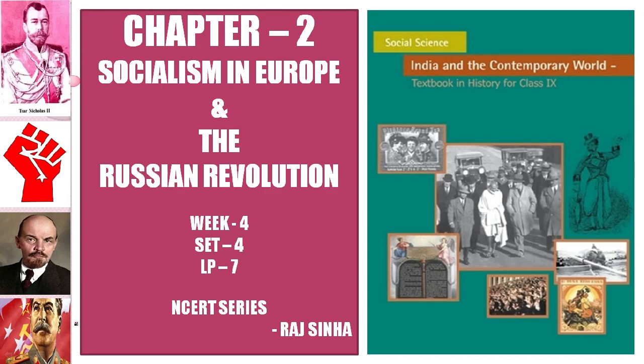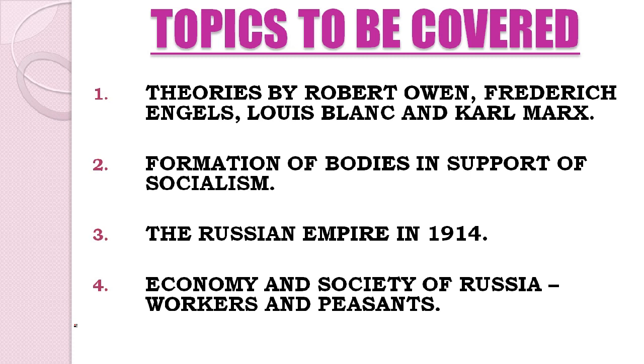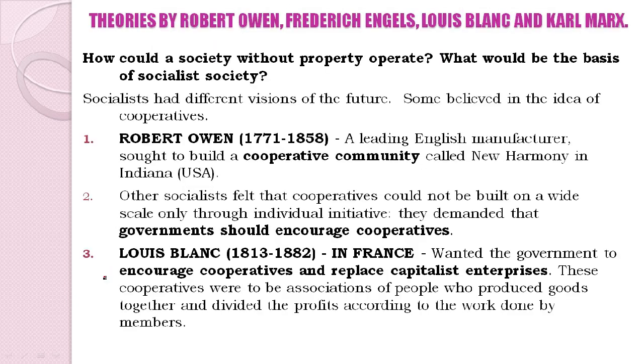Today we'll be moving ahead in chapter 2, Socialism in Europe and the Russian Revolution. Let us see the topics to be covered in this lesson. Number 1, theories by Robert Owen, Frederick Engels, Louis Blanc and Karl Marx. Number 2, formation of bodies in support of socialism. Number 3, the Russian Empire in 1914. And number 4, economy and society of Russia, especially in the context of workers and peasants during the Russian Empire.